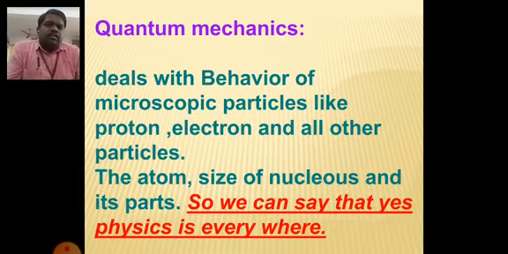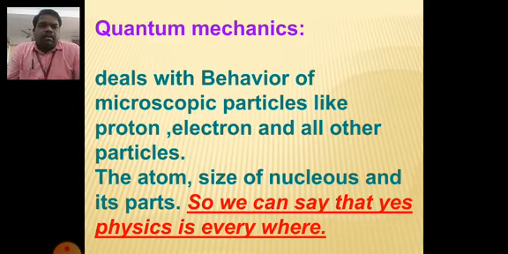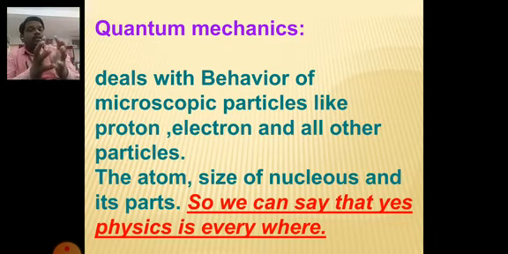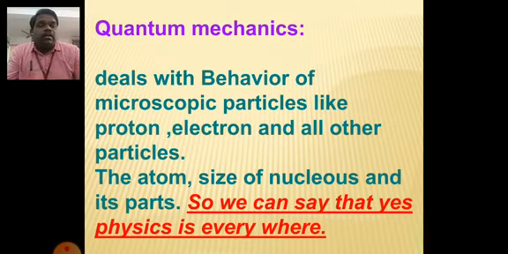It deals with the behavior of microscopic particles like proton, electron, and all other particles, the atom and its size. That means what will be the size of the nucleus, what will be the distance of closest approach, on which factor the size of the nucleus and the size of an atom depends.